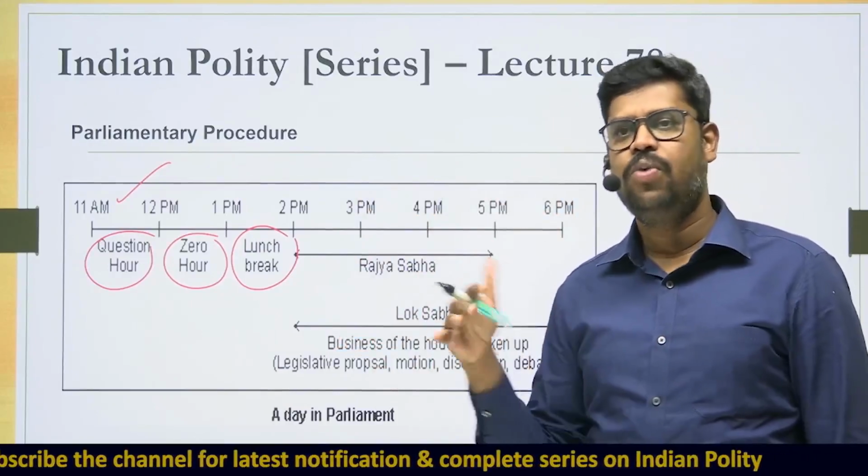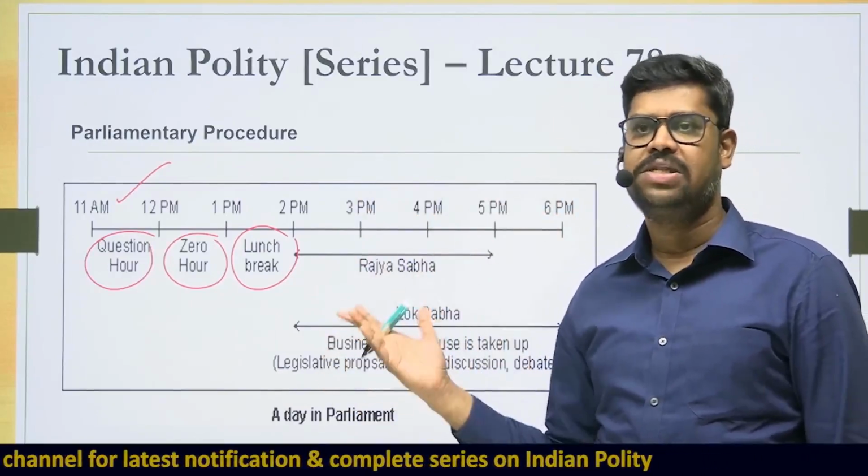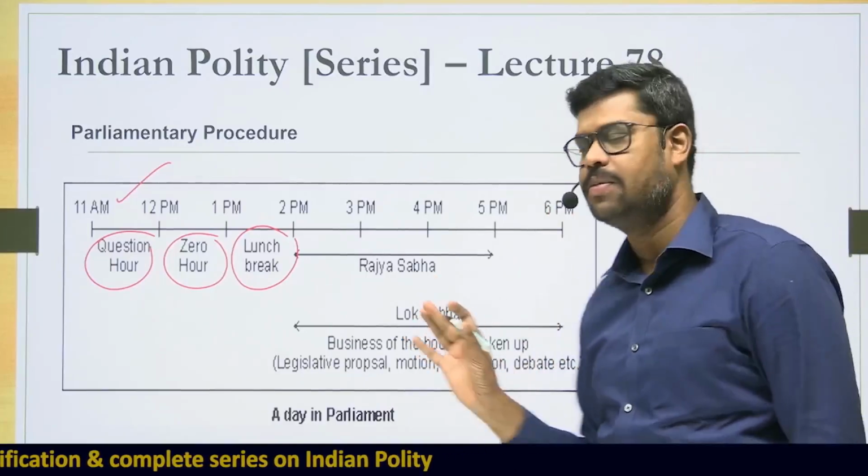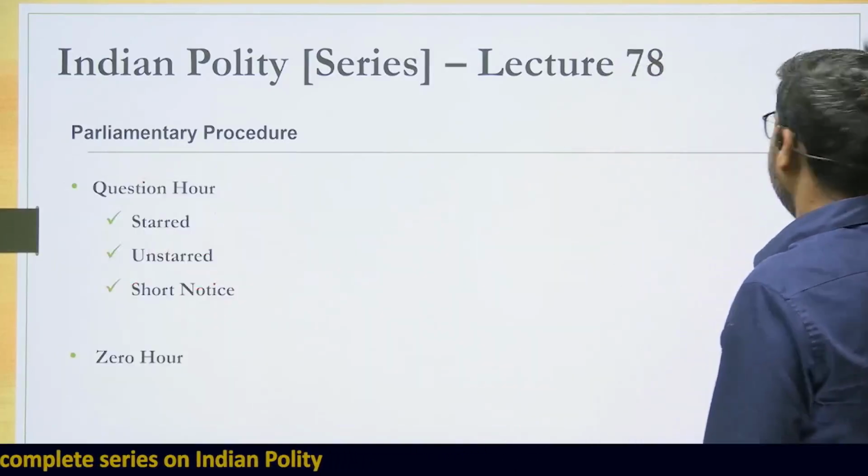Can anyone tell me why for the Lok Sabha there is 1 hour extra, but for the Rajya Sabha it is only 2 to 5 p.m.? If you know the answer, please put it in the comment box. Now with that explanation, we'll just move further.